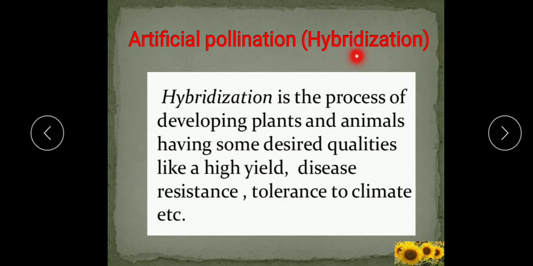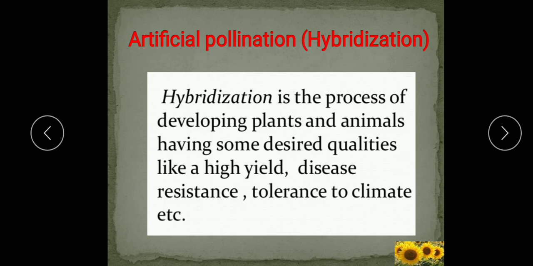And the variety which is produced is known as the hybrid. So what is hybridization? The process of developing plants and animals having some desired qualities like high yield, disease resistance, and tolerance to climate. Climate means whatever changes take place in climate, temperature, water, and many more climatic factors. So they are tolerant to the climatic factors also. So you understood the process of hybridization here.